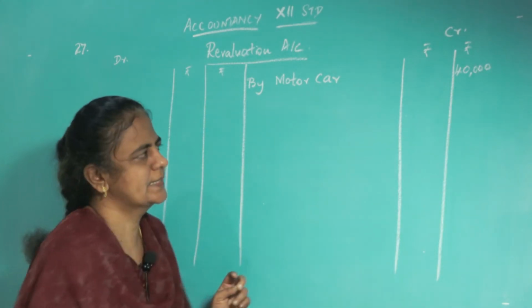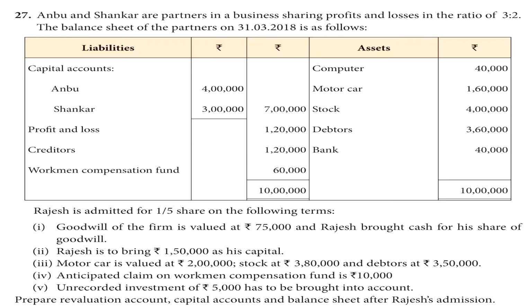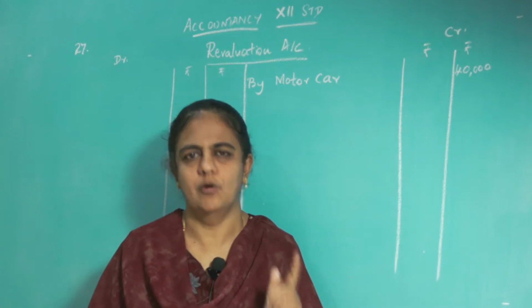Okay. Next, after motor car, see what asset is given in the adjustment. Stock current value is 3,80,000. So, see the balance sheet. What is the stock value? It was 4 lakh. Now, it has come to 3,80,000. So, the asset decreased. Asset decreases means loss. What is the difference? 20,000. What is this 20,000? It is loss.